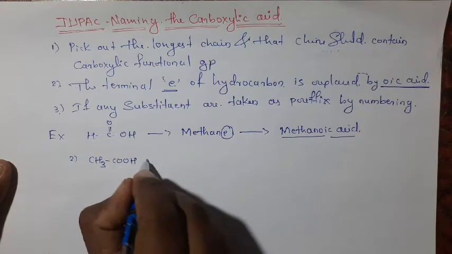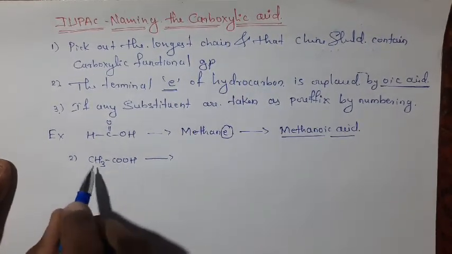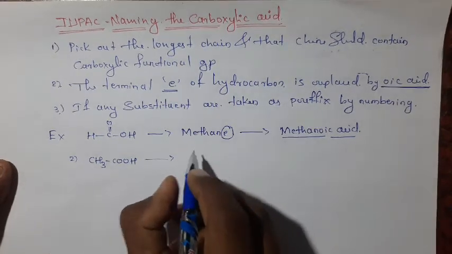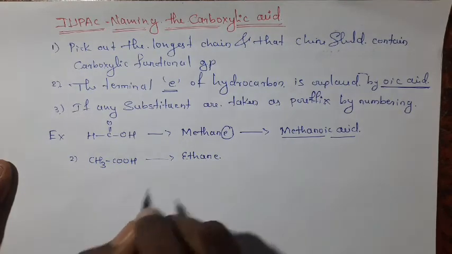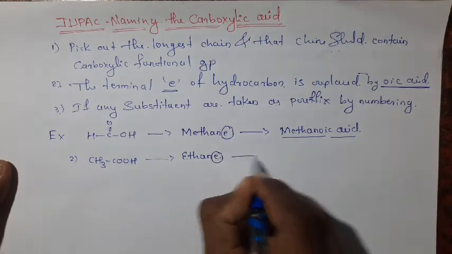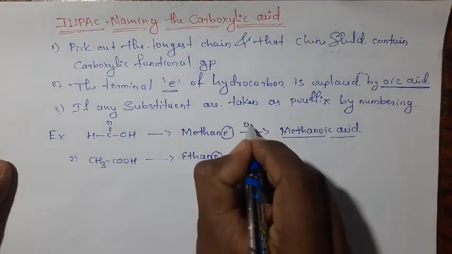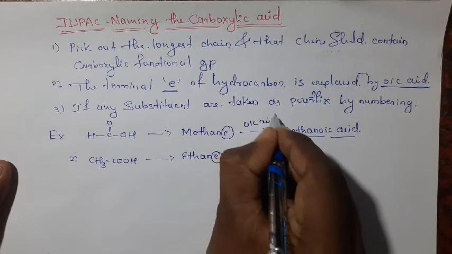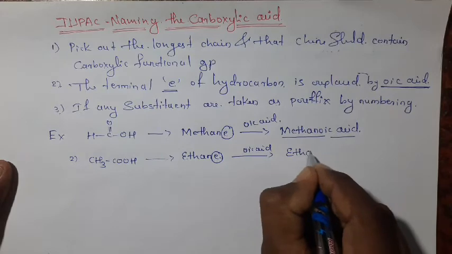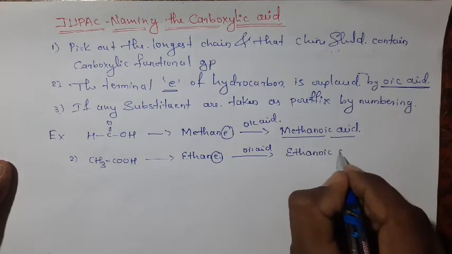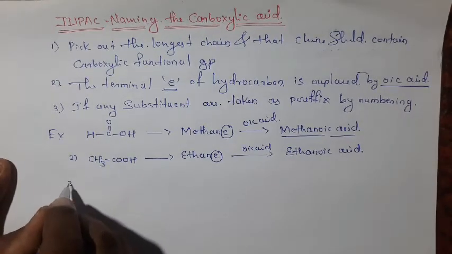CH3COOH. Here the number of carbon atoms is 2. Two carbons means the hydrocarbon name becomes ethane. Here the E is replaced by oic acid, and when you replace E by oic acid, it becomes ethanoic acid. Similarly, next example,